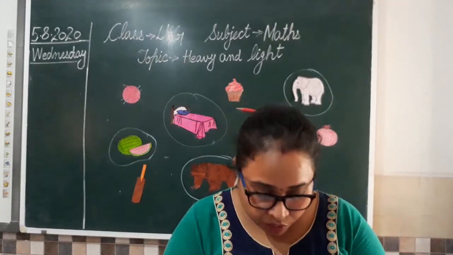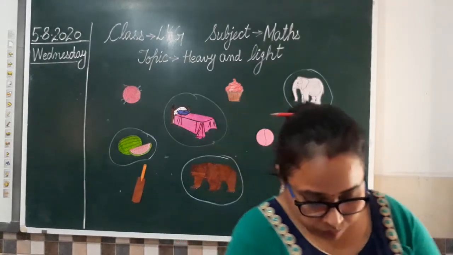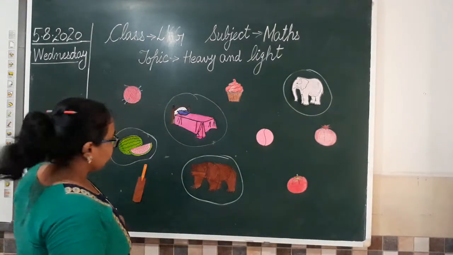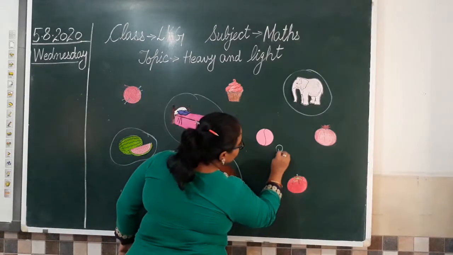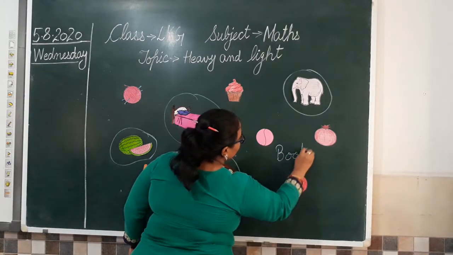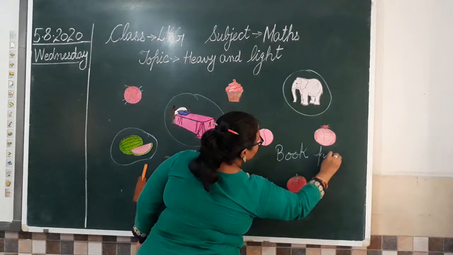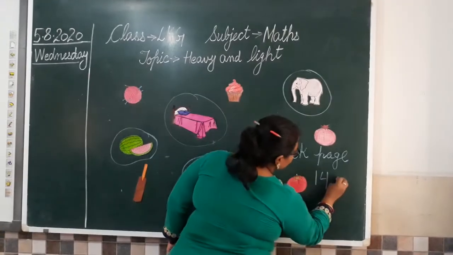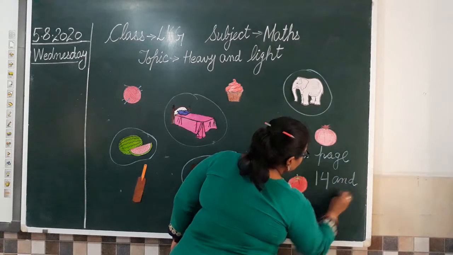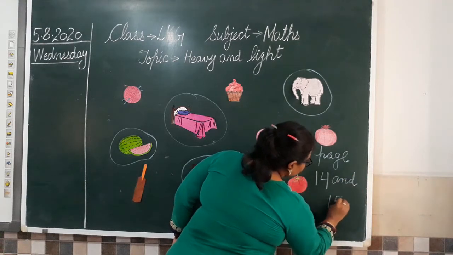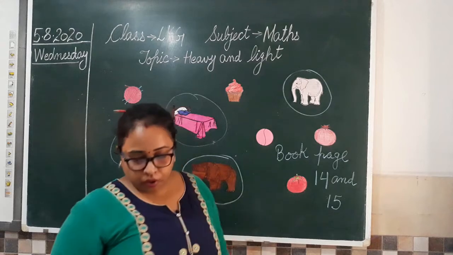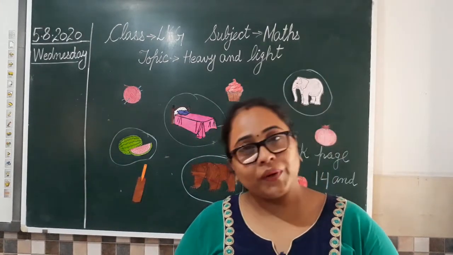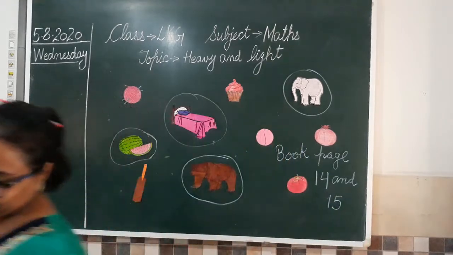Clear? So now moving towards our today's work. So open your book on page number 14 and 15. So your today's work is book page number 14 and 15. So open your book and let's see how we have to do this work in our book now. Okay, open it and I'll tell you.